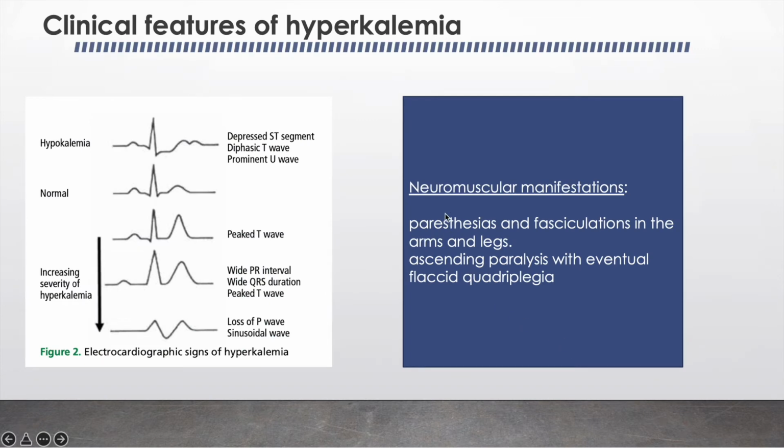So coming to the clinical features of hyperkalemia. Hyperkalemia has a depolarizing effect on the heart, so that is why it is manifested by changes on the ECG. The specific ECG changes seen in hyperkalemia are peaked T waves, wide PR interval, wide QRS duration, then loss of P wave and the sinusoidal wave. Hyperkalemia can also cause neuromuscular manifestations, for example, paresthesia, fasciculation in the arms and legs, and ascending paralysis with eventual flaccid quadriplegia can also be seen sometimes with severe hyperkalemia.